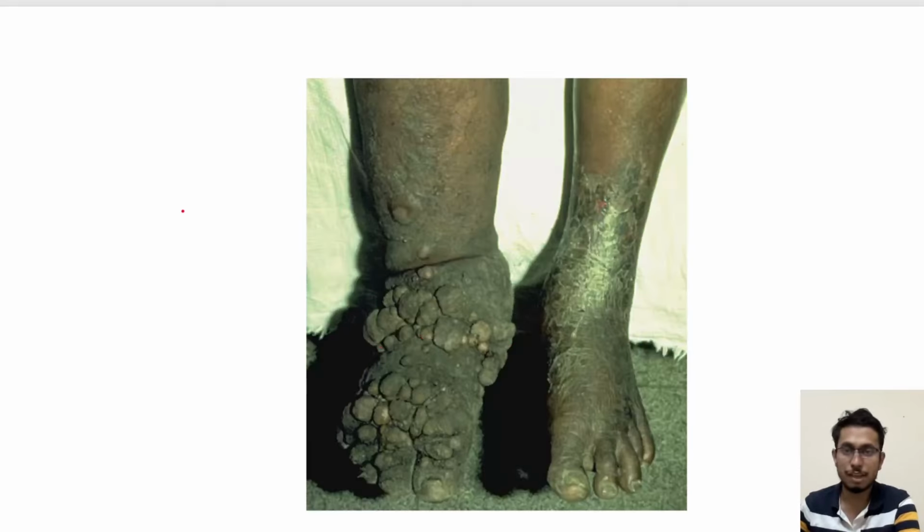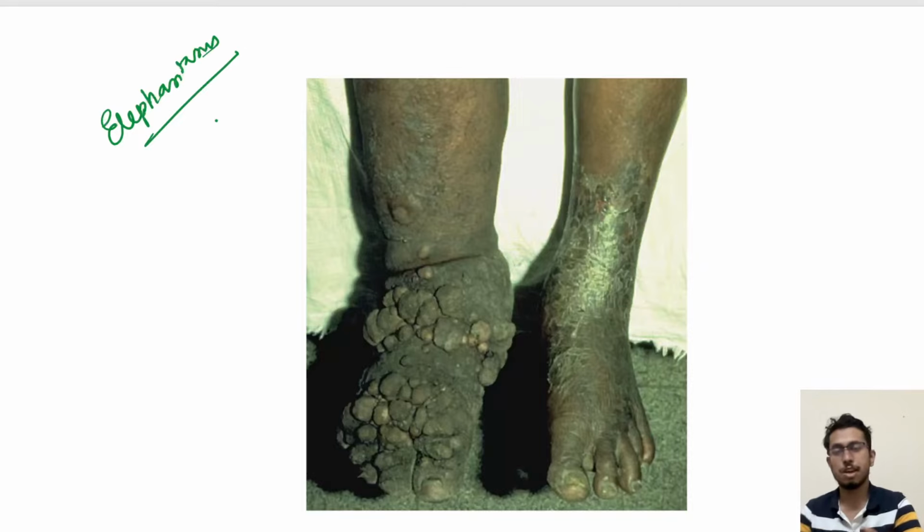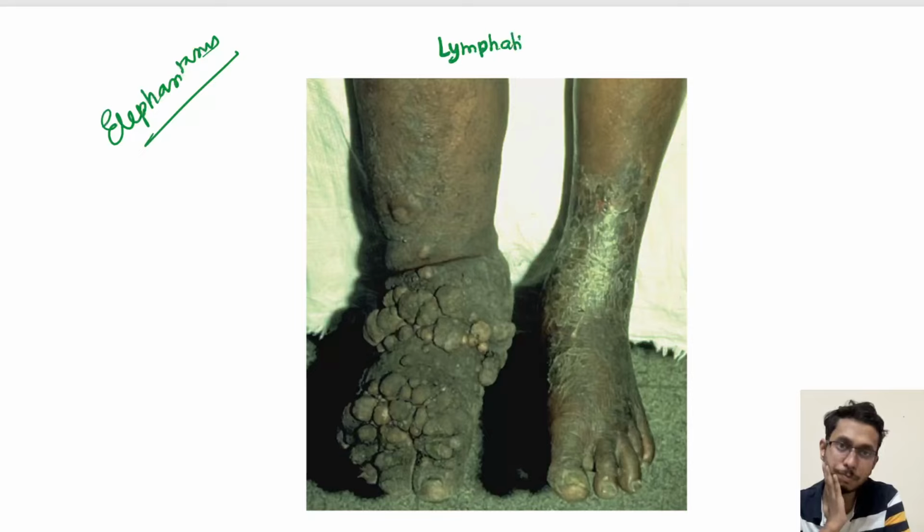Then this is the elephantiasis. Now, what are the changes you can see here? These are changes due to lymphatic obstruction. There is lymphatic damage.